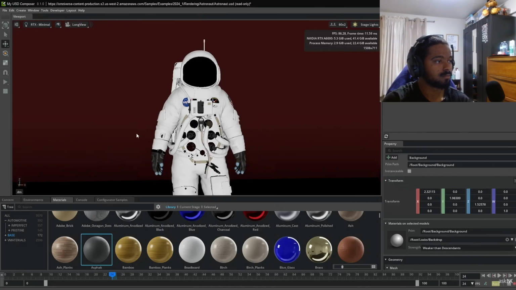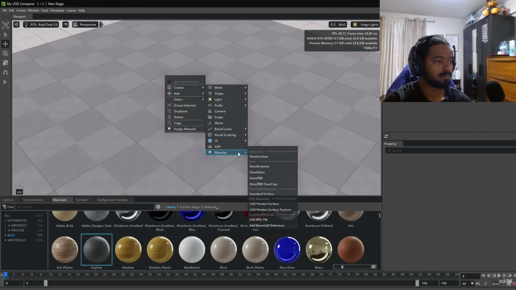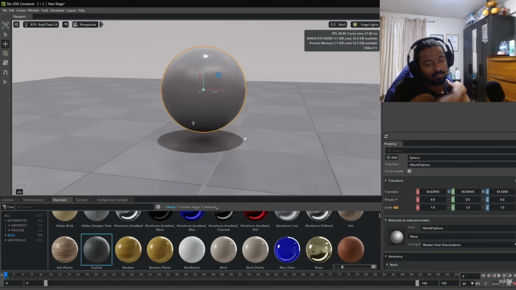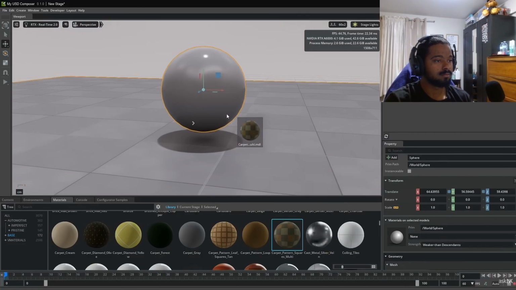Now, with this out of the way, let's go ahead and take a look at the materials, as this currently uses both Material X, USD materials, and a couple other material types that exist. So for you to apply materials to this is extremely easy. All you need to do to start applying material is to find the favorable material that you'd like to apply, and you can simply click, drag, and drop it right onto the surface.